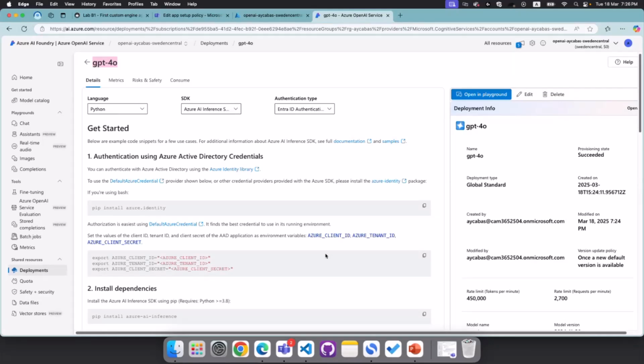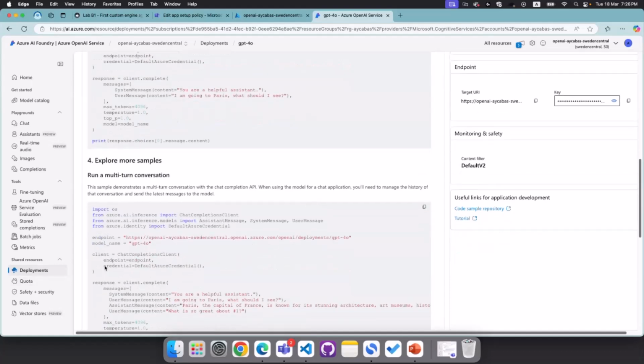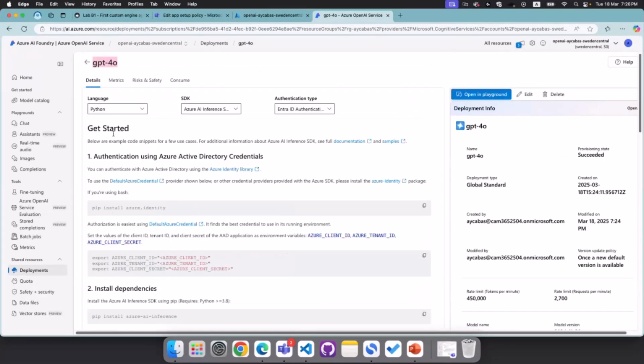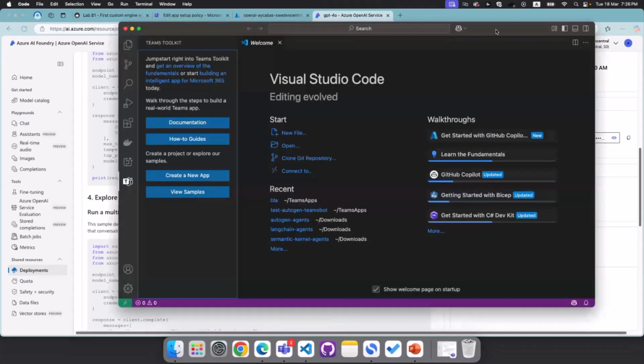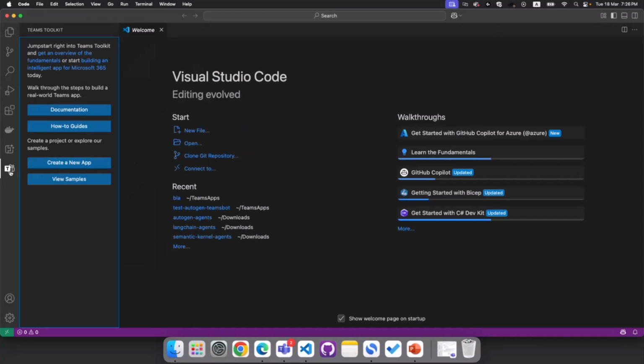Okay. So the idea is to go to my deployments, GPT-4o, bringing this GPT-4o experience into my Teams custom engine agent. Okay, so a couple of tips here. If you go to deployments and select your own model, you will be able to find the language SDK and different types of integrations available. Plus, you can get your endpoint and key right from here as well. Okay, I have my Teams Toolkit and Visual Studio Code already installed.